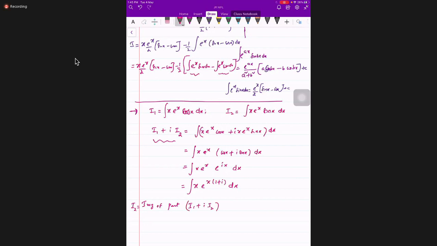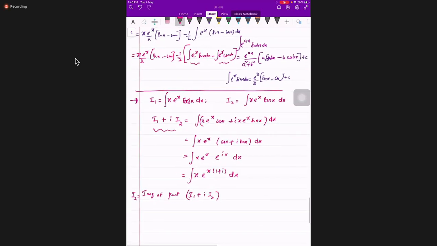Clear or not, students? Suppose if I need I1, what is I1 here? See, please check this. This is the complex number z. We'll denote complex number z like x plus iy, right? What is x, students? Real part.